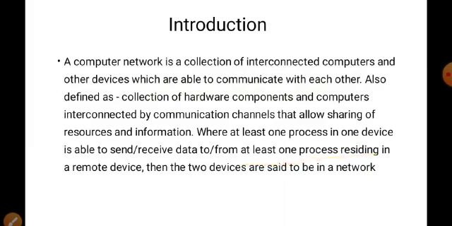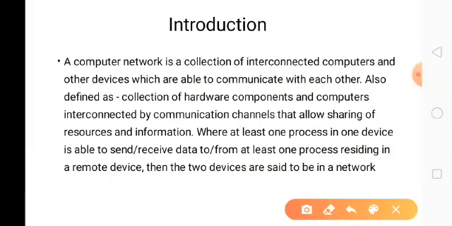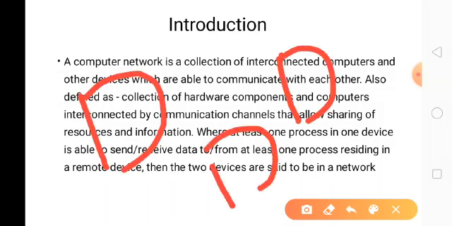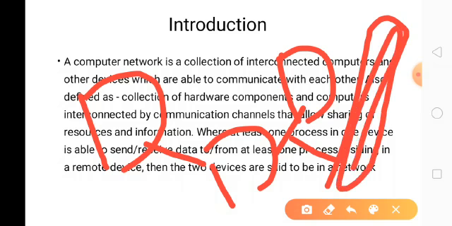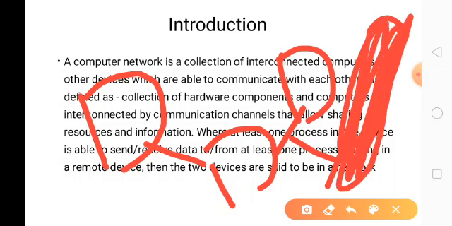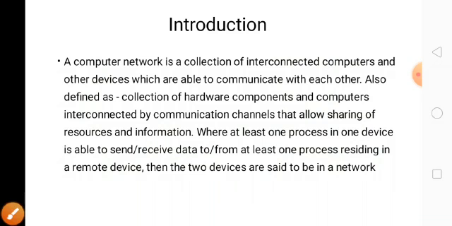So, a computer network is a collection of interconnected computers. One or more computers are connected together, which forms a network. Computer 1, computer 2, computer 3 are connected together, which forms a network. In this network, we can connect the printer also. Suppose this is the printer. So, this printer also can be connected in the network. The main purpose of this network is to send the data and to receive the data. So, the network is nothing but what? One or more computers connected together, which is nothing but a network.